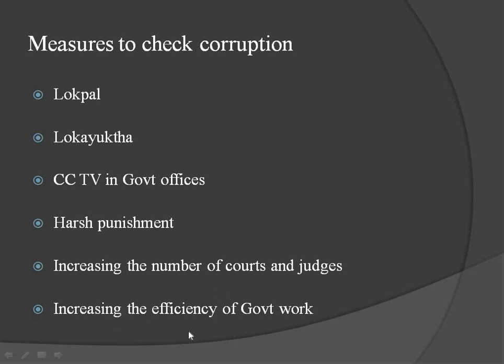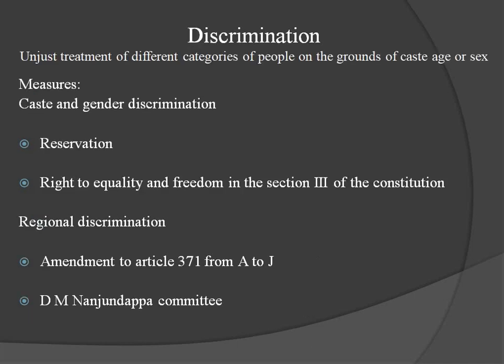It is possible. But whatever we say, mainly people should understand and they should be awakened. They should be educated. The people should follow the rules and regulations. They are alert. It is possible to control. Only government can't do. If people support, definitely it is possible to solve the problem of corruption. So friends, let us move to the next topic, the next problem of India, that is discrimination.